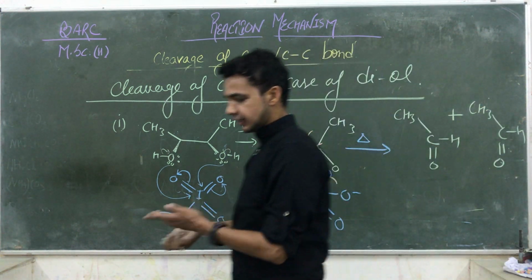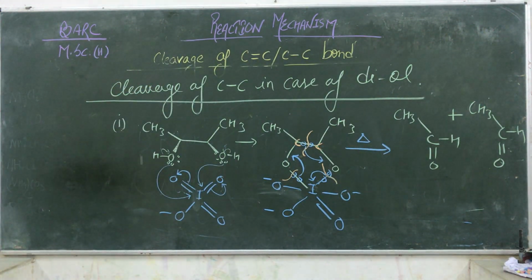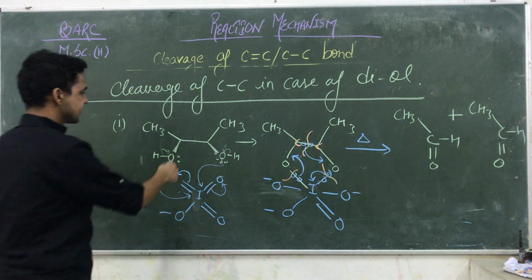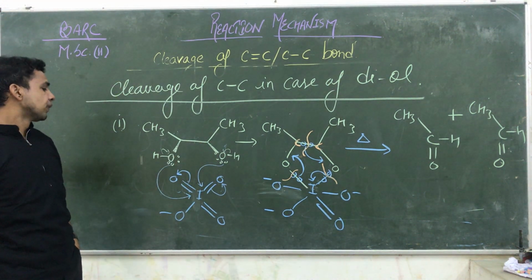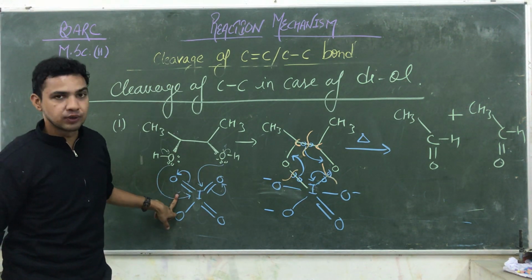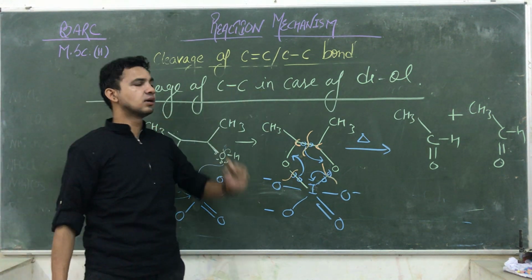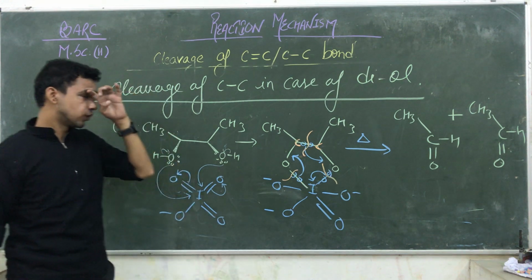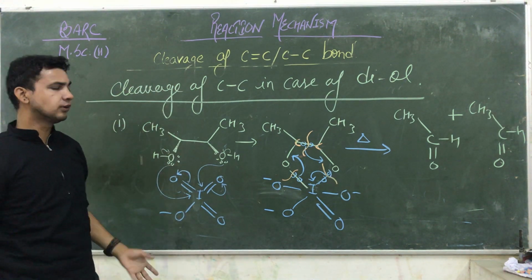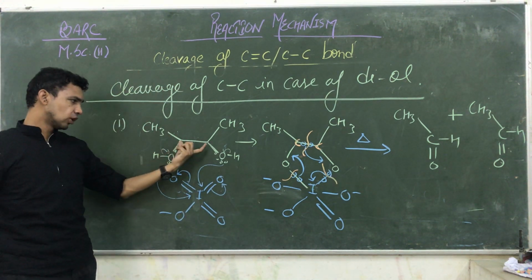So here, after the decomposition of the carbon-carbon single bond, we are getting an aldehyde. So we are getting an aldehyde by the decomposition of the carbon-carbon single bond that exists between the diol molecule, by using iodic acid. That is a helpful oxidizing agent to decompose a single bond between 2 diol carbon atoms.